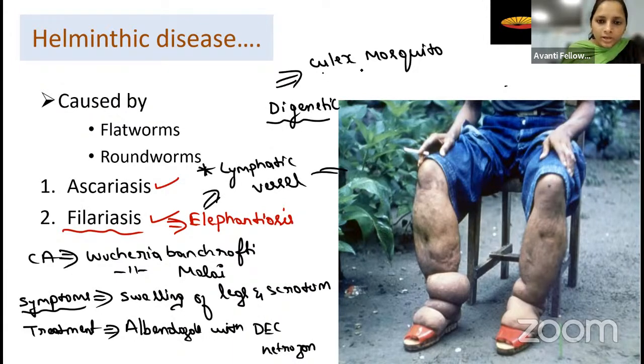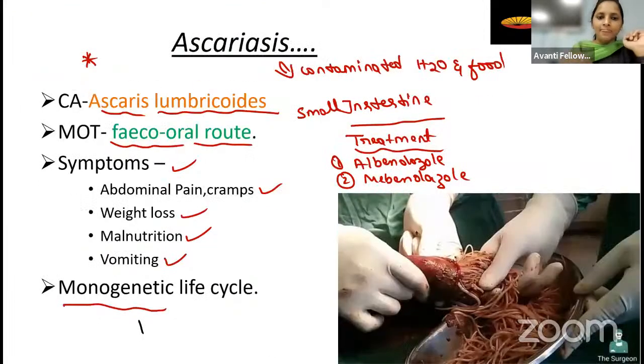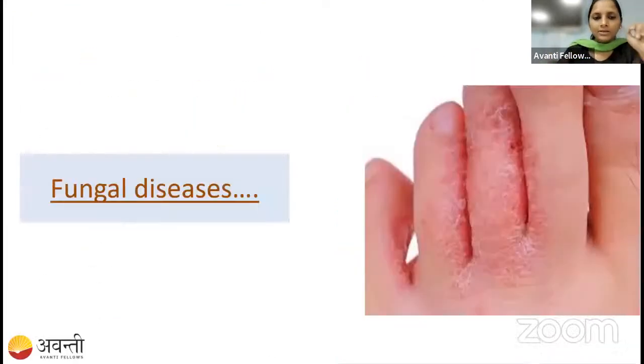So that is the reason. Not only the Culex mosquito, some other mosquito can also cause it. Now this person was affected, right? Some mosquito, Culex or another, bit him. Now the same infected mosquito bites another normal person, and he is also going to get elephantiasis or filariasis. So this is about the helminthic diseases.